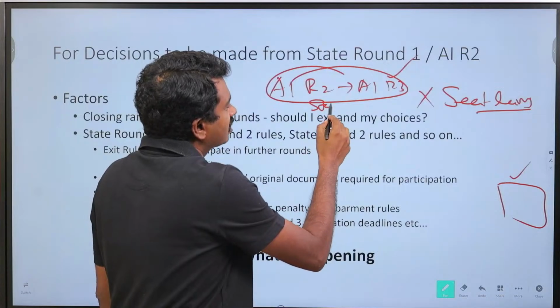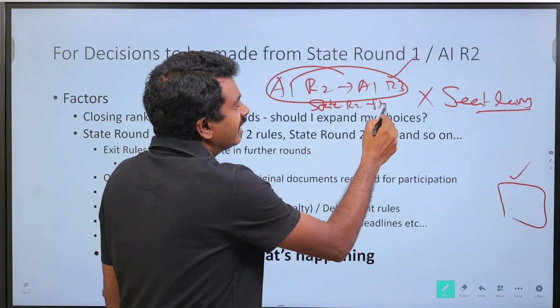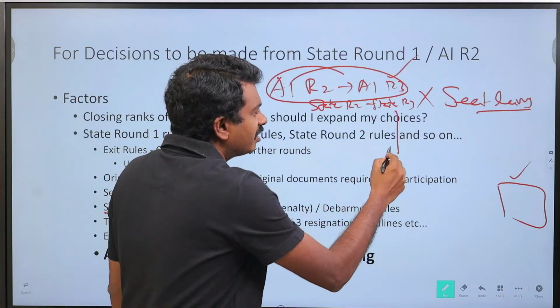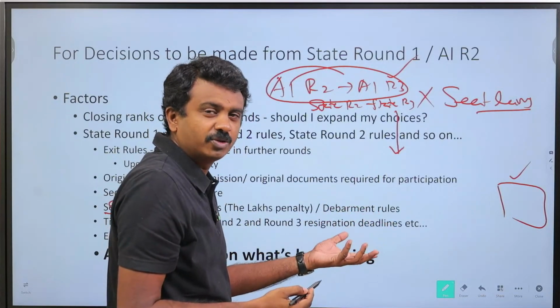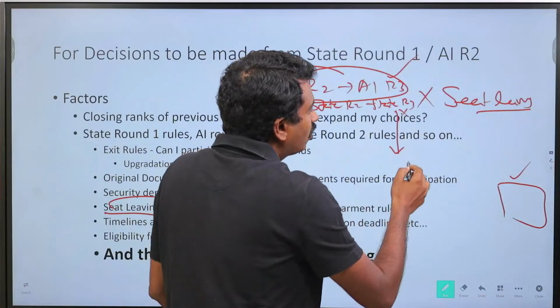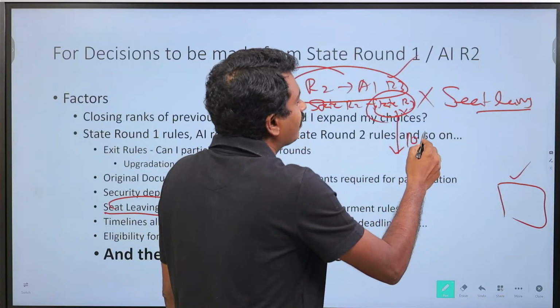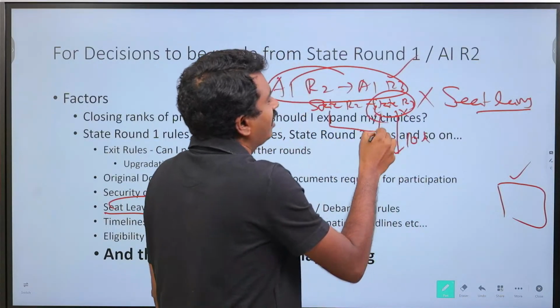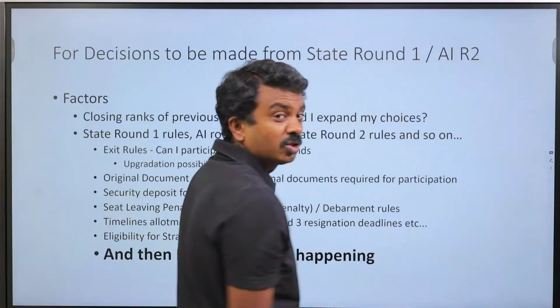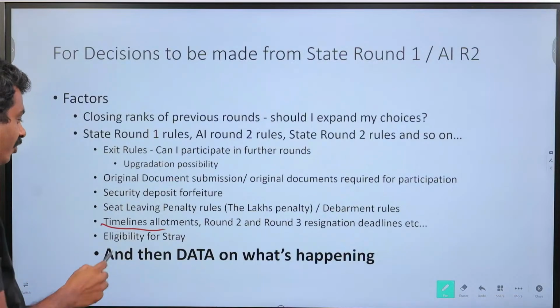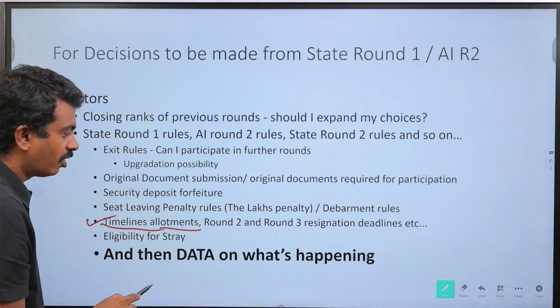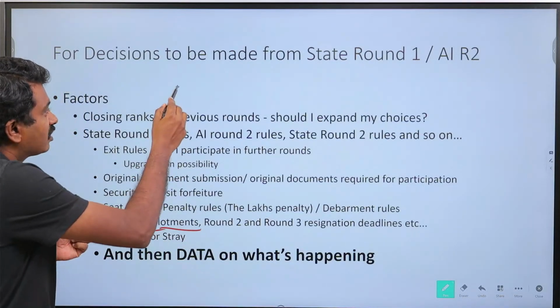If a state allows state R2 to state R3, the maximum they can do is again ask for a security deposit, which is possibly 2 lakhs or so. But there will be no seat leaving penalty of 10 lakhs applicable just because you upgrade properly from state round 2 to state round 3. So those understandings need to be there so that you are comfortable and confident about moving on to the next round. Timelines of allotments. When will my round 2 results come?